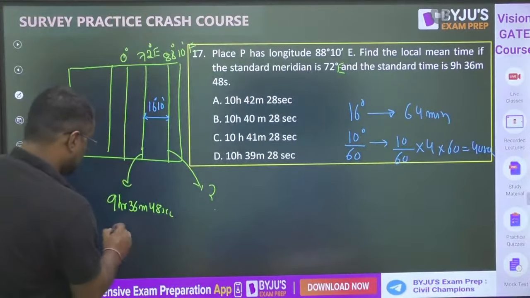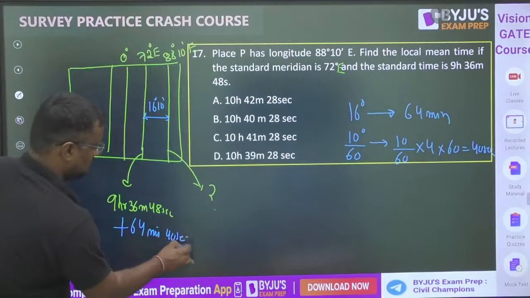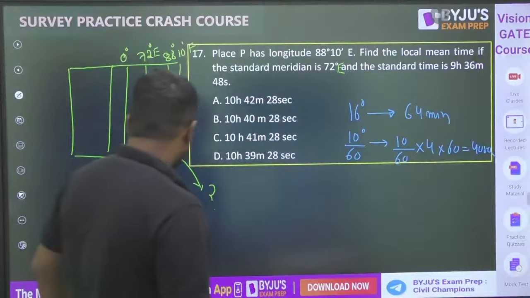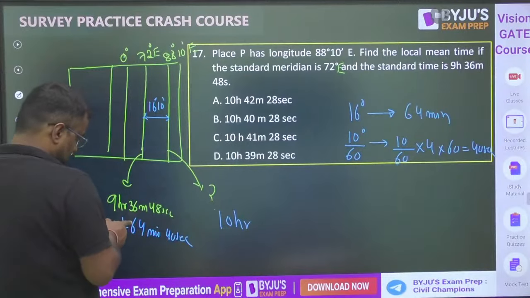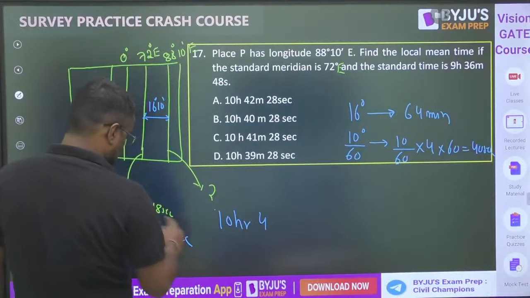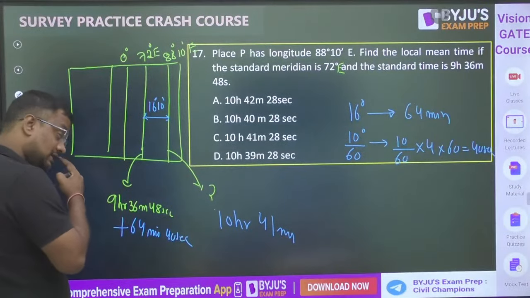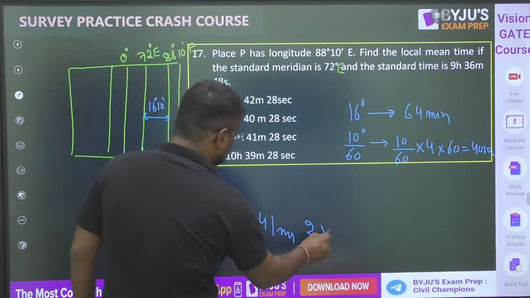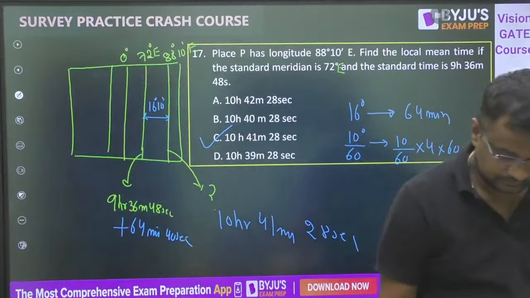So it will be addition of 64 minute 40 seconds. Please check it. Okay. Once we add, this will be 10 hour 60 and only 40 will be left. So here 41 will be coming, because here it is 88 seconds, na? So I have taken 60 seconds in the 1 minute, and 28 seconds. So 10 hour 41. C option. Have you understood now?